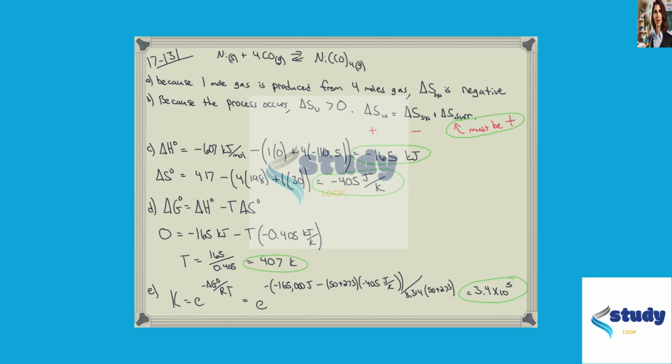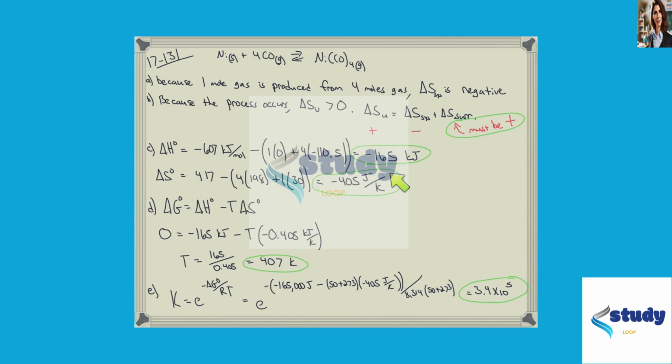So for part E, it wants you to calculate the equilibrium constant for the above reaction at 50 degrees Celsius. As you recall, delta G standard equals negative RT natural log K. Rearrangement of this equation gives us the equilibrium constant is equal to e to the negative delta G standard over RT. Well, delta G standard is going to be delta H minus T delta S, but when using this equation with an R value of 8.314 joules per Kelvin mole, everything needs to be in units of joules.